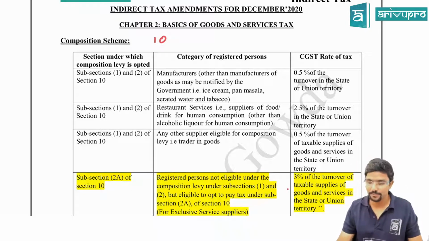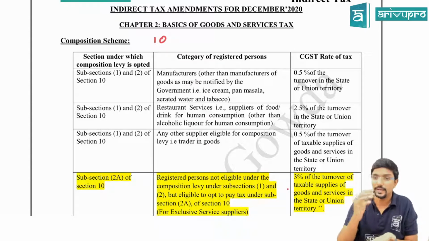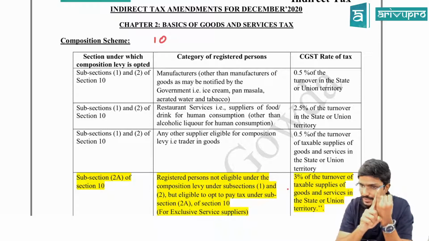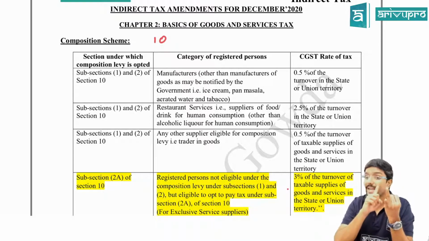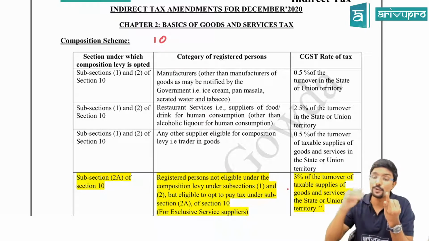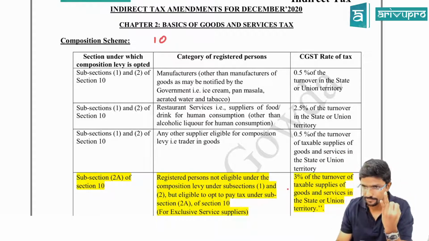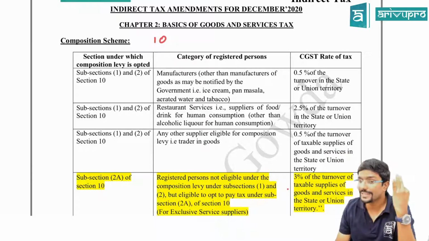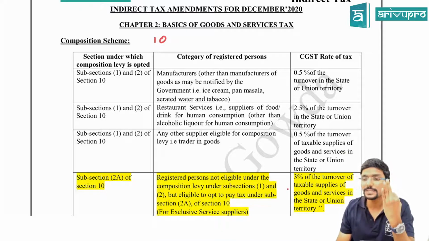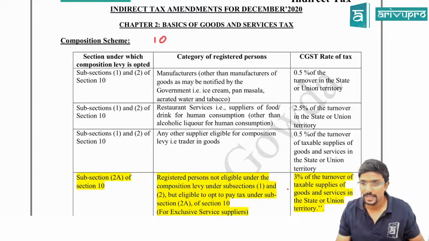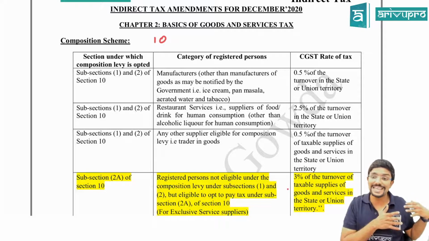That is the first condition. Once you cross this, other restrictions apply. For example, if you are opting for the composition scheme, you cannot collect tax from your customers. Then you cannot take credit on the tax you have paid on inward supply, that is on your purchases. Next, you cannot issue a tax invoice. All these restrictions are there if you opt for the composition scheme. If you go for the regular scheme, section 9 is for normal levy, and section 10 is for composition.